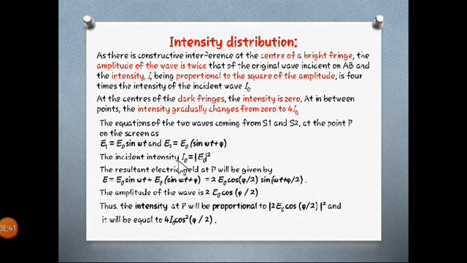But as we have seen, intensity is proportional to the square of the amplitude. So that should be proportional to the square of twice E0 cos phi by 2. Square of 2 is 4. Square of mod of E0 is nothing but I0. So intensity is 4I0 cos square phi by 2. So this is it. Amplitude, intensity, here it is. Alright.